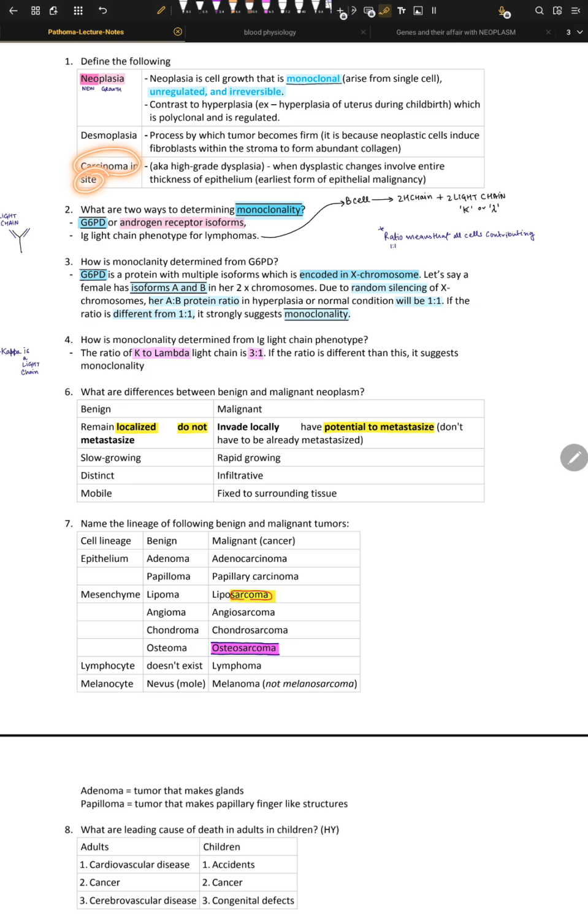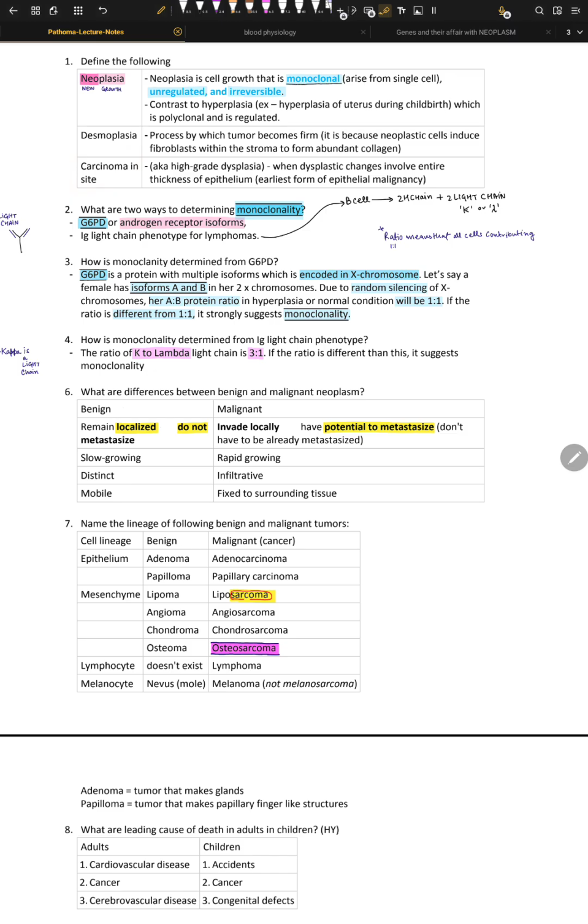Now, carcinoma in situ. What is carcinoma in situ? AKA high grade dysplasia. It happens when dysplastic changes involve the entire thickness of the epithelium, the whole epithelium. It is the earliest form of epithelial malignancy. That's carcinoma in situ.